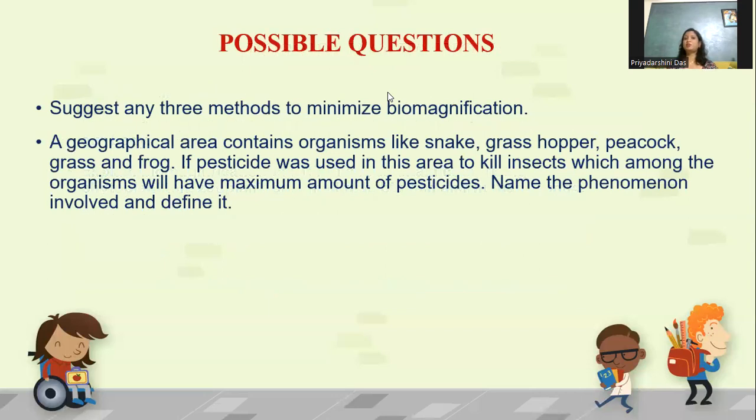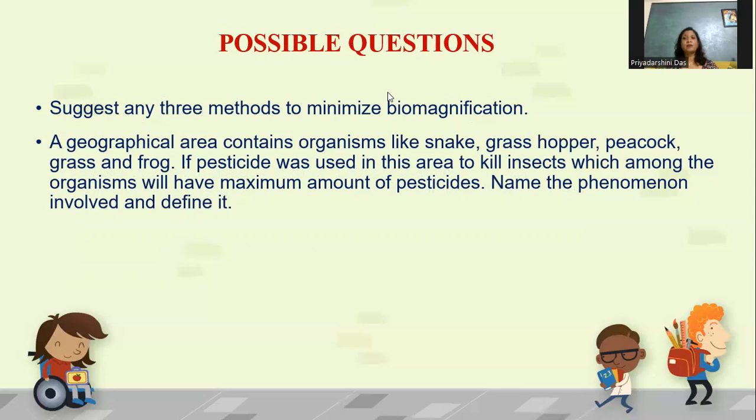Suggest any three methods to minimize biomagnification. Already two methods I have told you. The first one is minimizing or not using non-degradable synthetic or chemical pesticides for agricultural purposes, and instead using natural or organic pesticides.